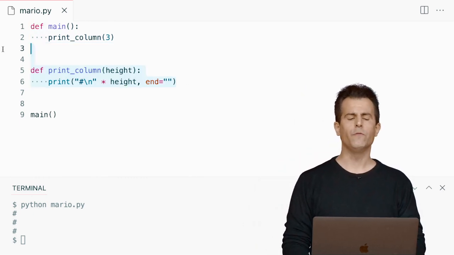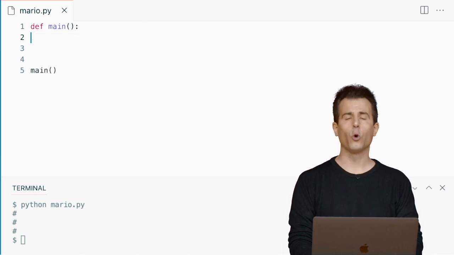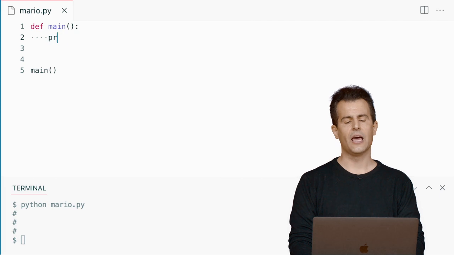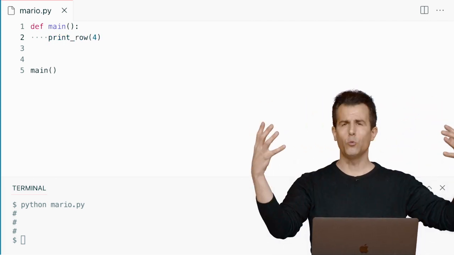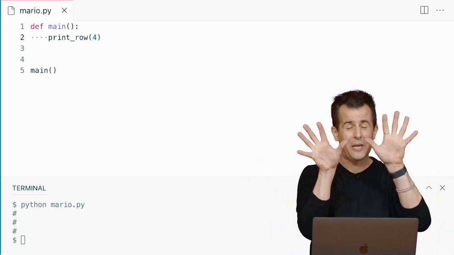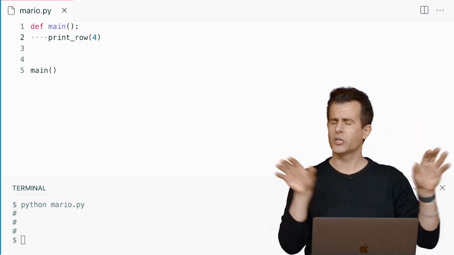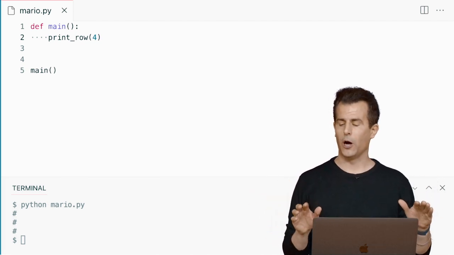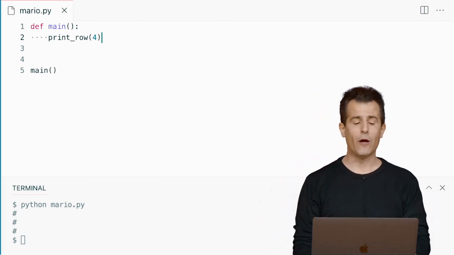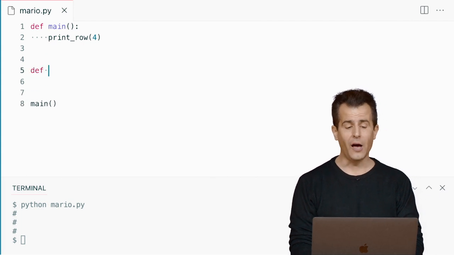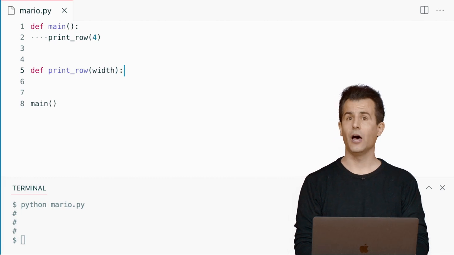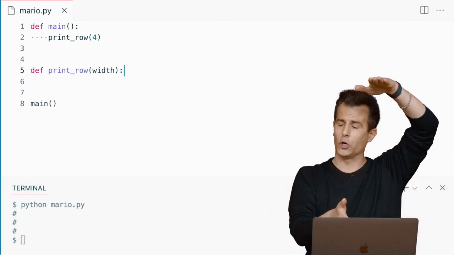So let me go ahead and get rid of this version, because we're now going horizontal instead of vertical with our output. And let me just say, well, print row 4 times. Let me just abstract away the problem at hand. I don't know yet how I'm going to print those 4 question marks, but let's call it print row 4, and I'll assume I'll now solve this problem. Let's now go down that rabbit hole of solving the problem. Define a function called print row. It's going to take a width instead of a height, because it's horizontal instead of vertical.